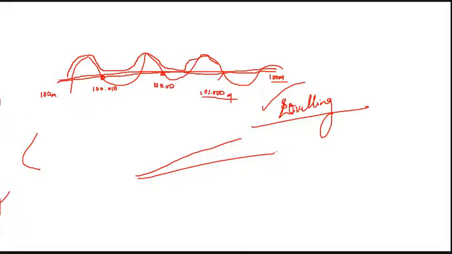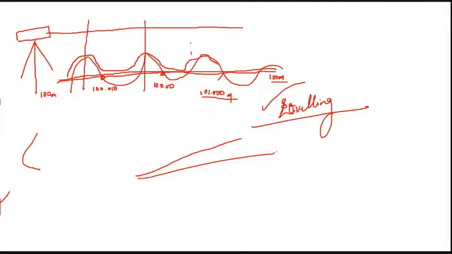With the help of the auto level or dumpy level, we will take the readings at the respective points.